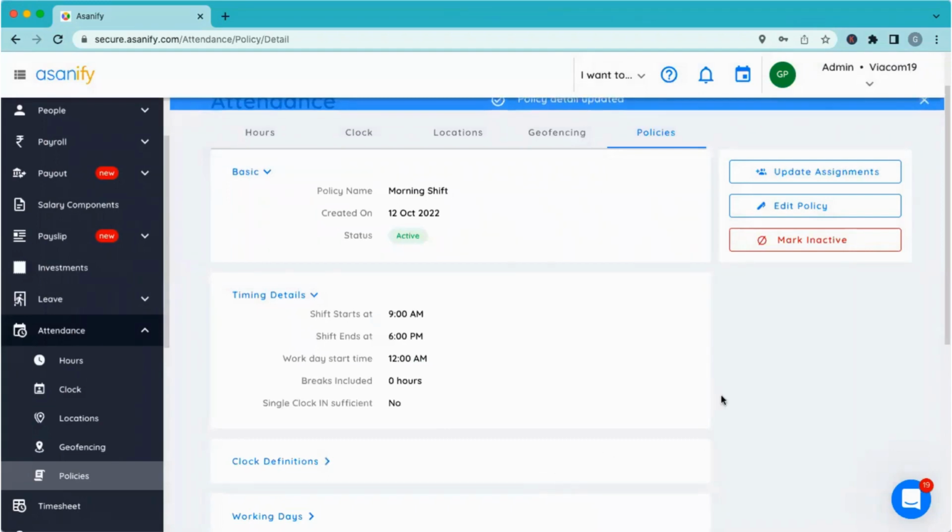There will be certain parameters in your policy that you have created, but you're not able to edit them because that's a core feature. In that case, you should mark that policy as inactive going forward and create a new policy from scratch, which will come into effect from that day itself, and assign it all over again. Many of the parameters are editable, but some may not be editable, in which case you can mark the policy as inactive and create a new policy from scratch the way we did just now. Is that clear? Yes, it is clear.